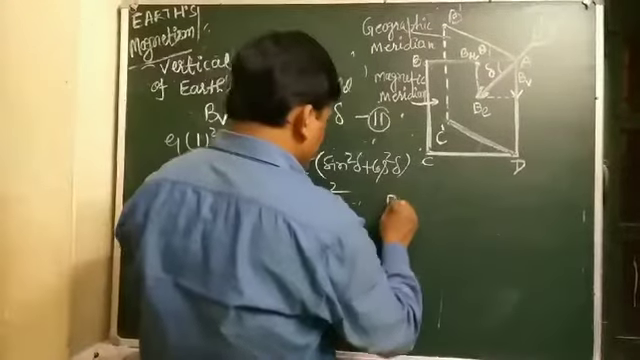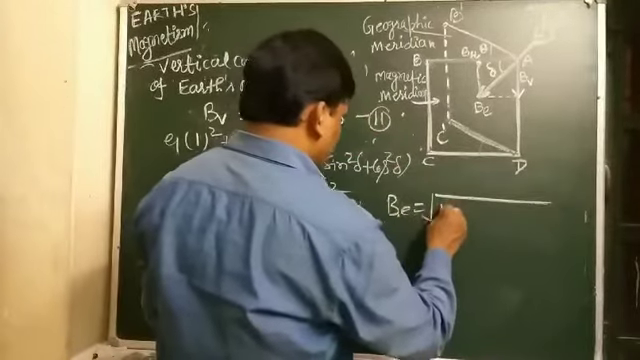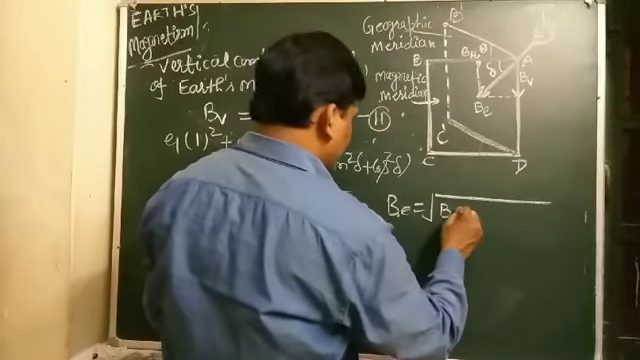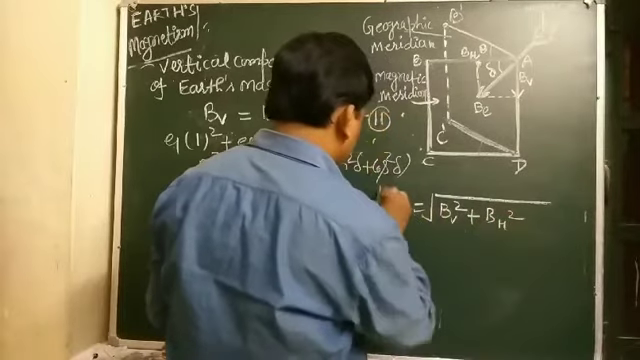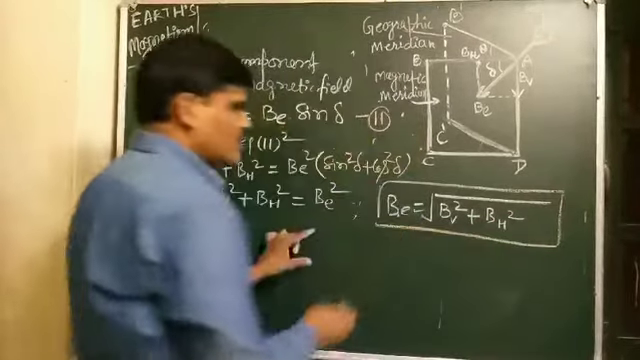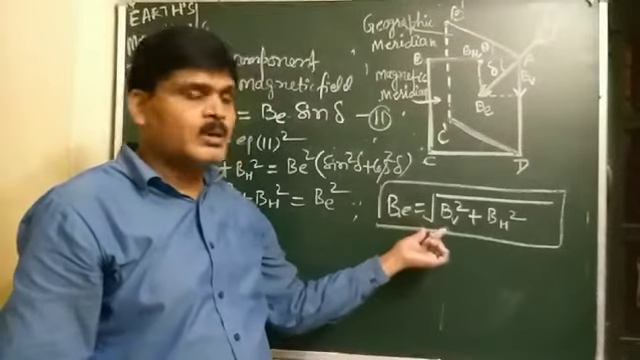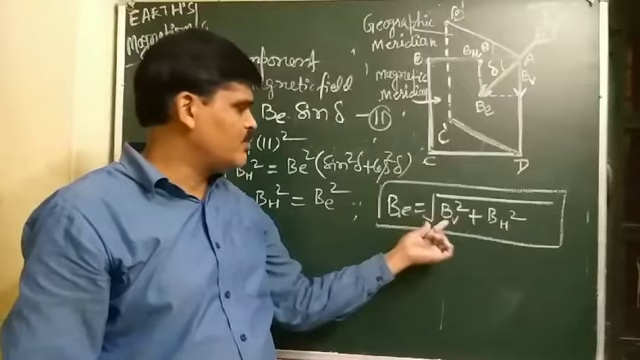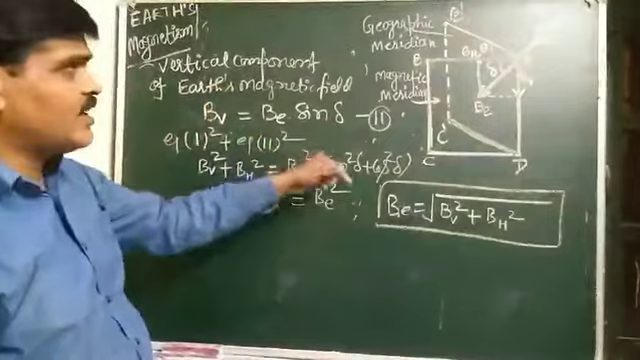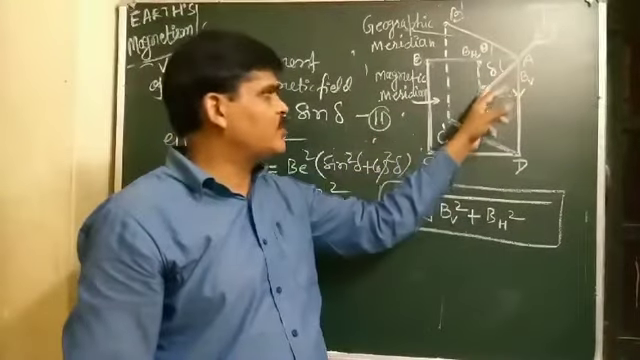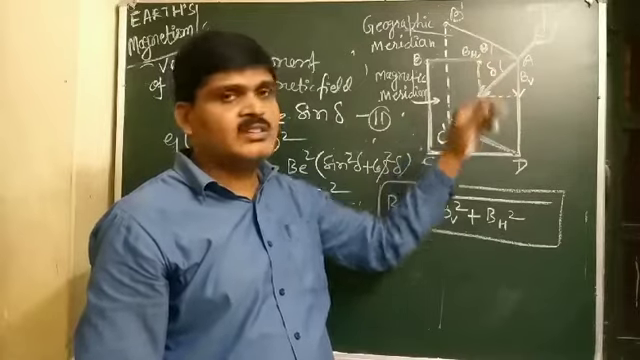BE can be written as the formula to find the total intensity of Earth's magnetic field, using BV square plus BH square. So the total intensity of Earth's magnetic field is the square root of BV square plus BH square. And the direction of the total intensity makes angle delta with the horizontal direction.